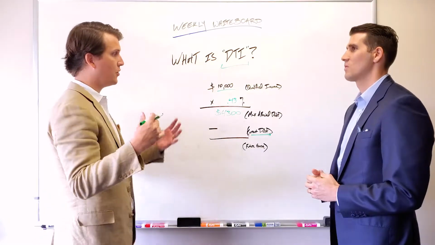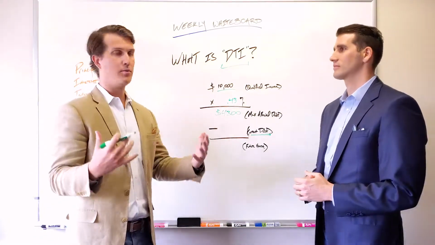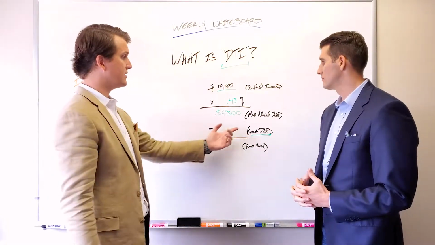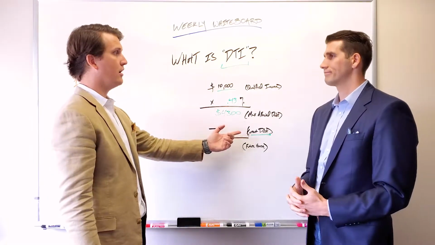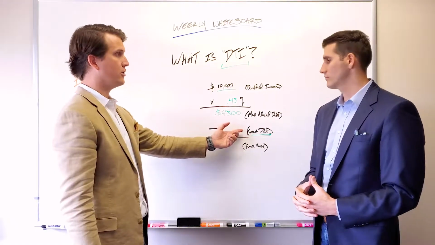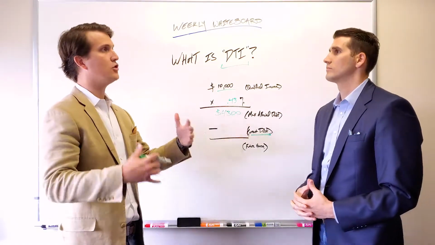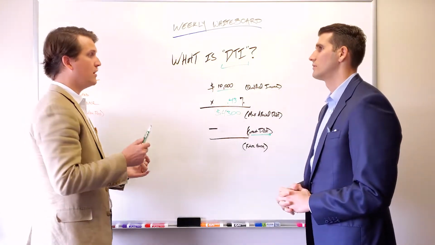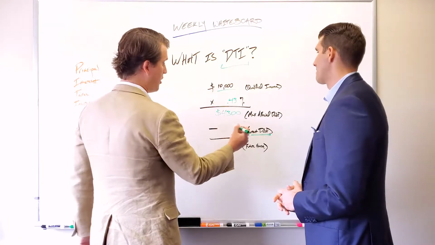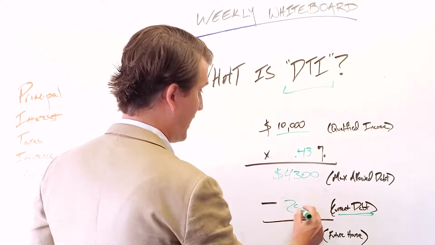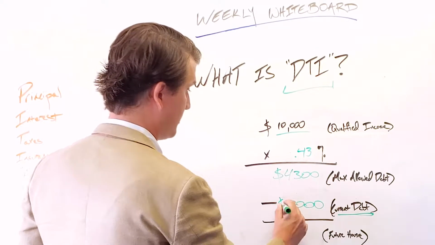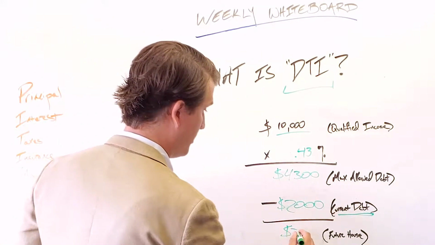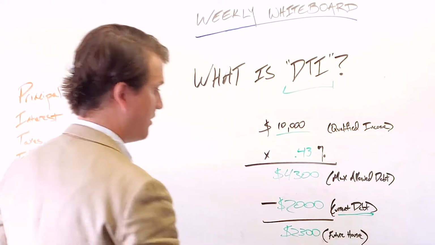And so what we're going to do is we're going to pull your credit report. When you apply with us, we're going to look at what other debts you're obligated on. This is not necessarily your bills, so not like your phone bill or your utility bill. These are the debts, the things that you have borrowed money for. So student loans, car loans, credit card payments, those types of items, that falls under here. So if you've got $2,000 of other debt, which is a reasonable amount of money, that drops you down to $2,300 for your future house.